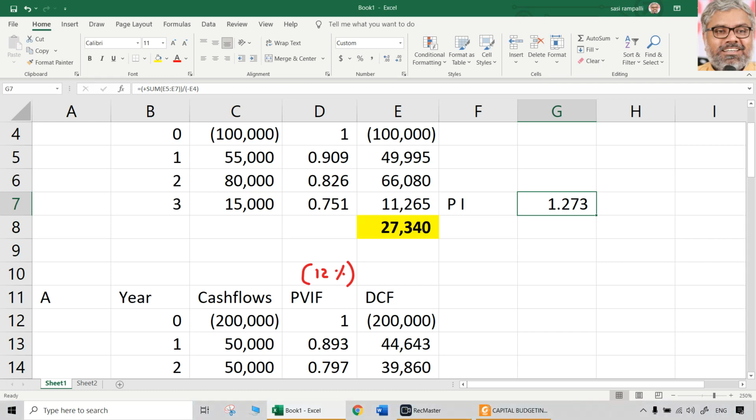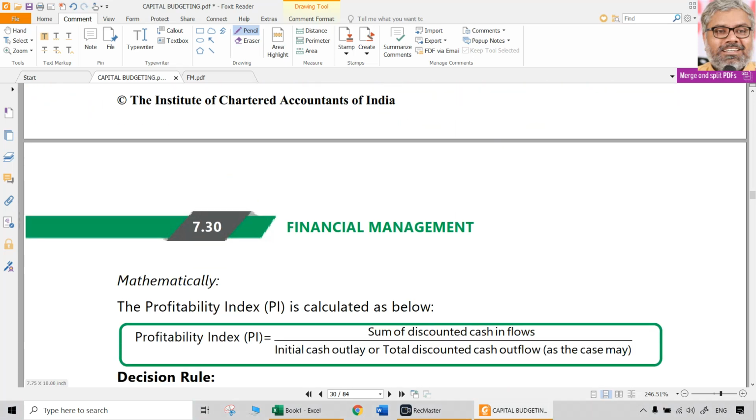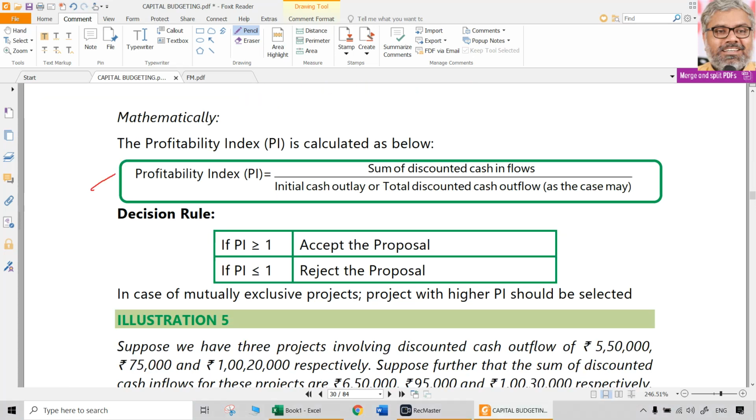So what will be the decision making criteria for profitability index? It has to be more than 1. So what is the formula for profitability index? It is a small change in the net present value formula. NPV formula was present value of cash inflows minus present value of cash outflows, or in most cases it is initial cash outlay, but I am technically using the word present value of cash outflows. Present value of cash inflows minus present value of cash outflows was NPV. Just this change, make it divided by, that becomes profitability index. That's all. So that is a simple technique, profitability index.